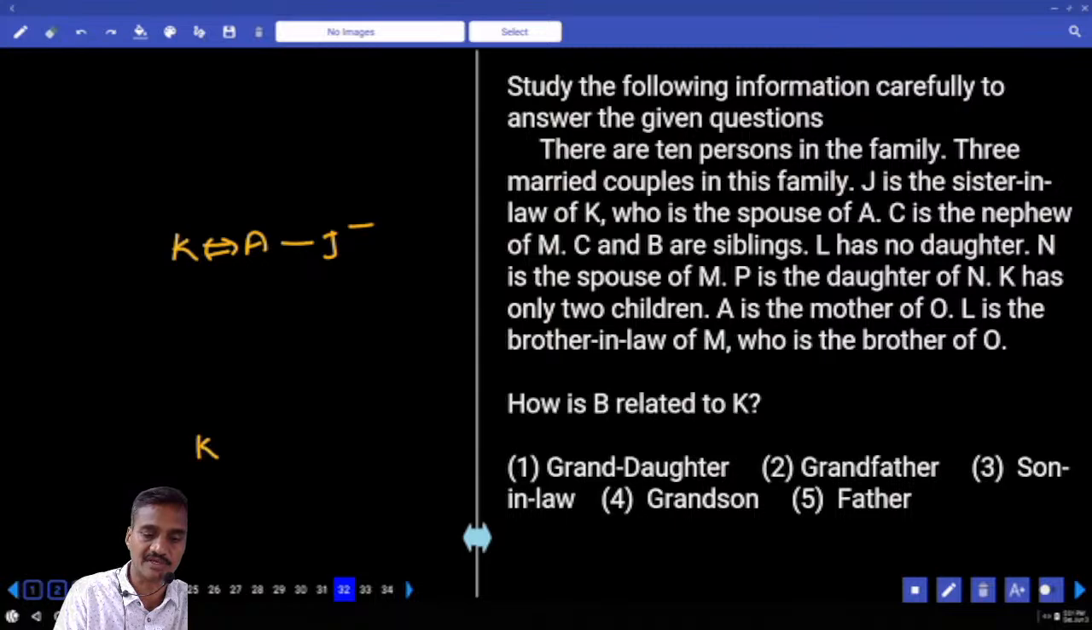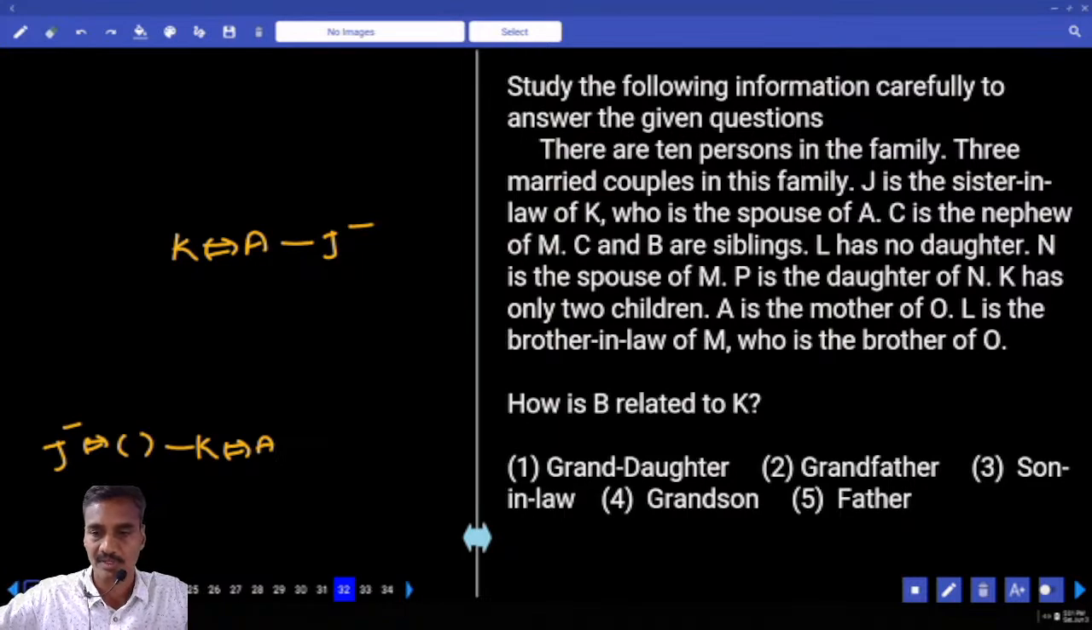K and A are spouses to each other. And K's sibling's wife can be J. Now there are two possibilities for this sister-in-law. J is the sister-in-law of K. One case is brother's wife. The next case is spouse's sister. And K is the spouse of A.